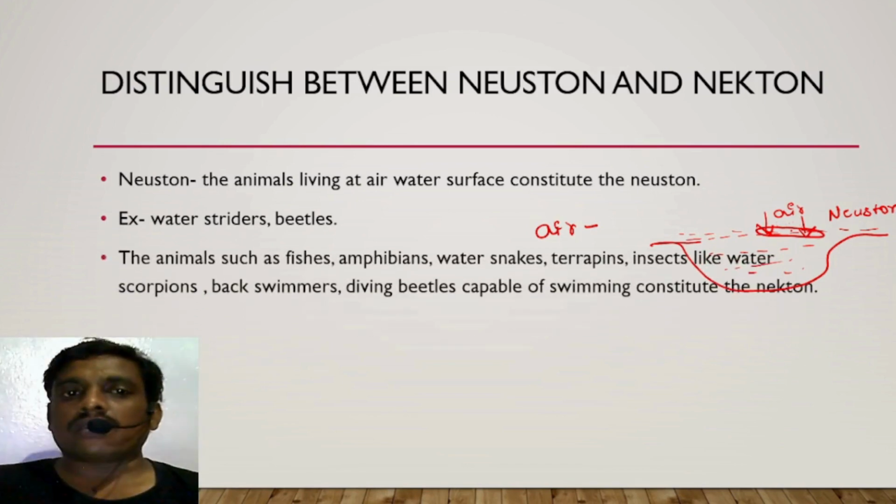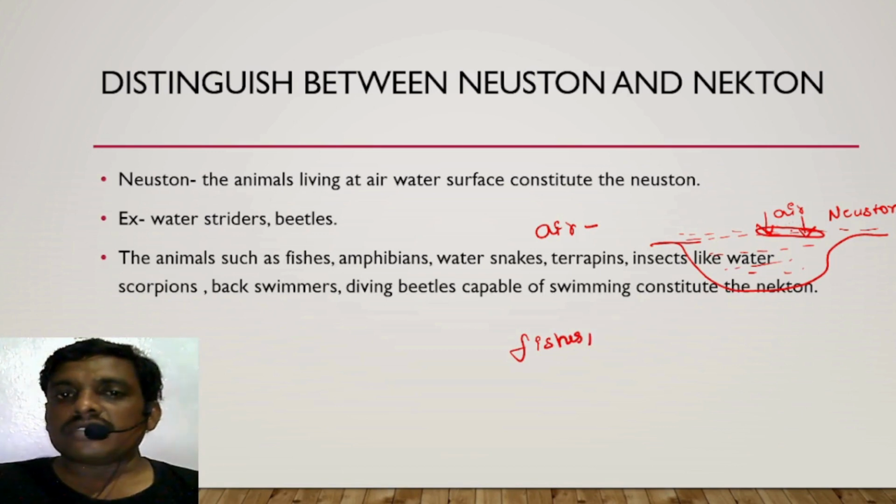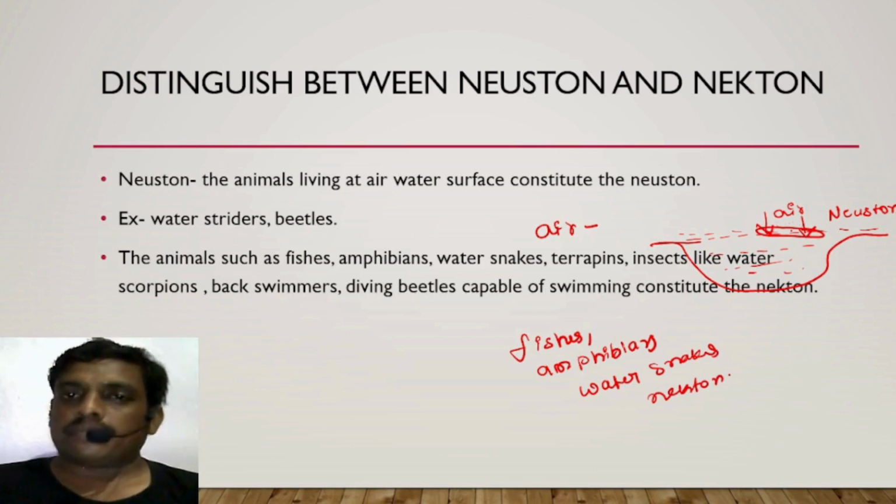What are nektons? Animals such as fishes, where greater diversity is seen. Amphibians and water snakes are considered nekton.